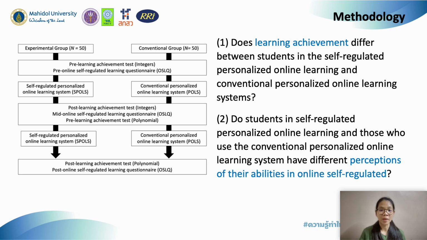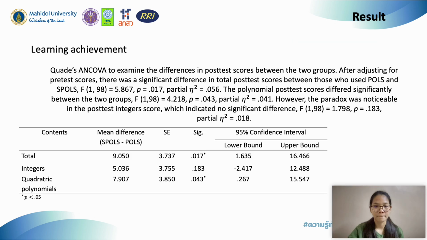We have two main things that we would like to measure, as presented in the research questions. The first is learning achievement, and the other is the perception of their ability in online self-regulation. The process of using the system is provided on the left-hand side of the screen. For learning achievement, we analyze the students' scores in three parts.